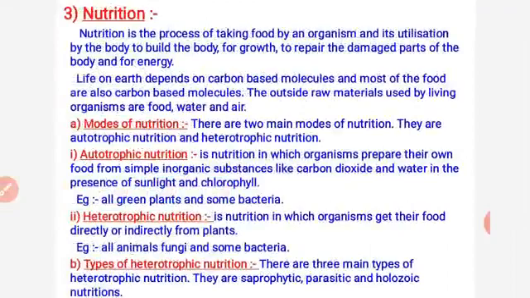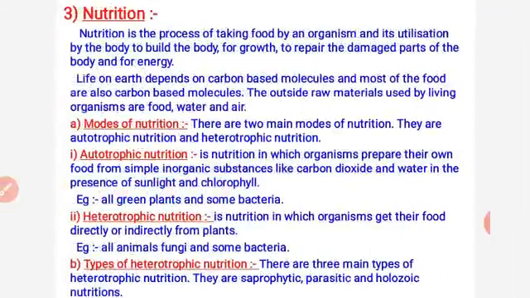Now the nutrition. What is nutrition actually? Nutrition is the process of taking food by an organism and its utilization by the body to build the body, for growth, to repair the damaged parts of the body, and for energy.